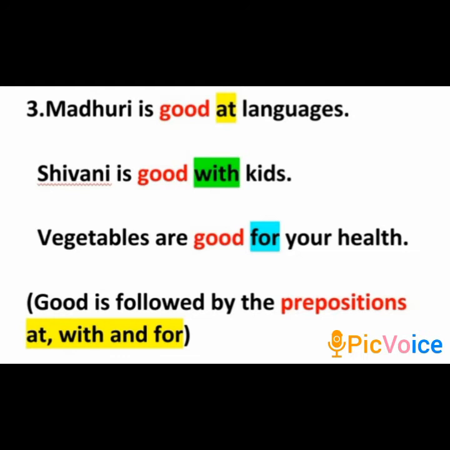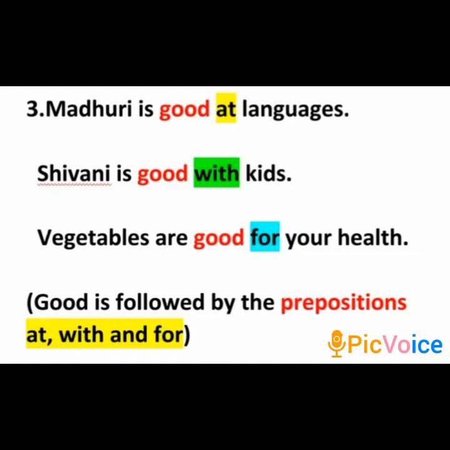Let us see. In the first sentence, good took at. Good takes the preposition at with inanimate things. Madhuri is good at languages, which means she is good at all the aspects related to languages. When I say Shivani is good with kids, it means she is good at dealing with kids.